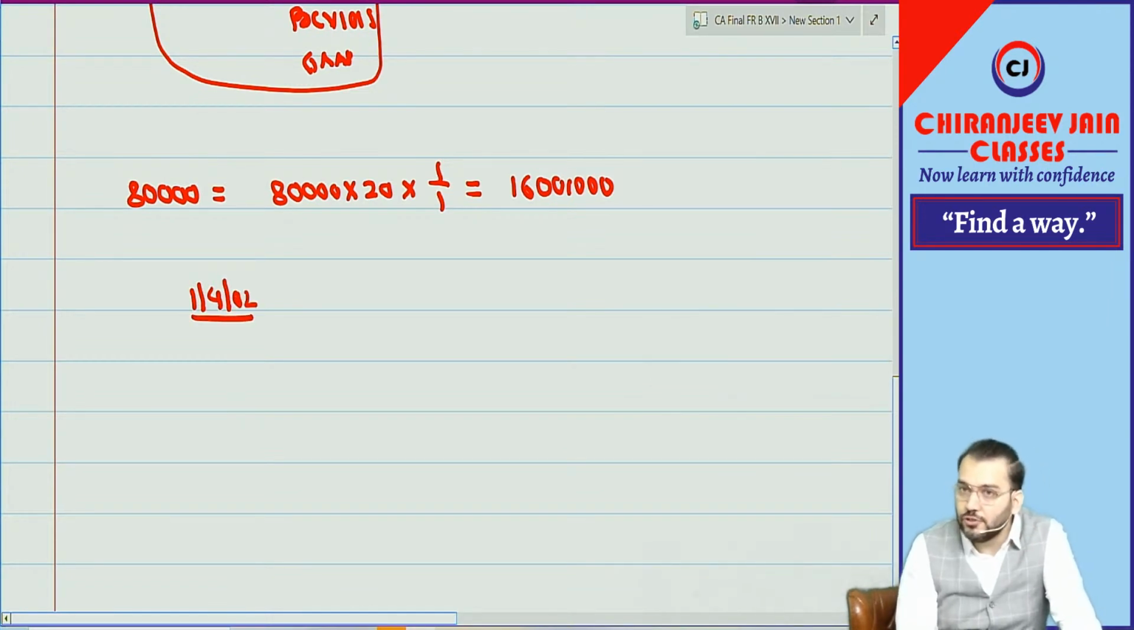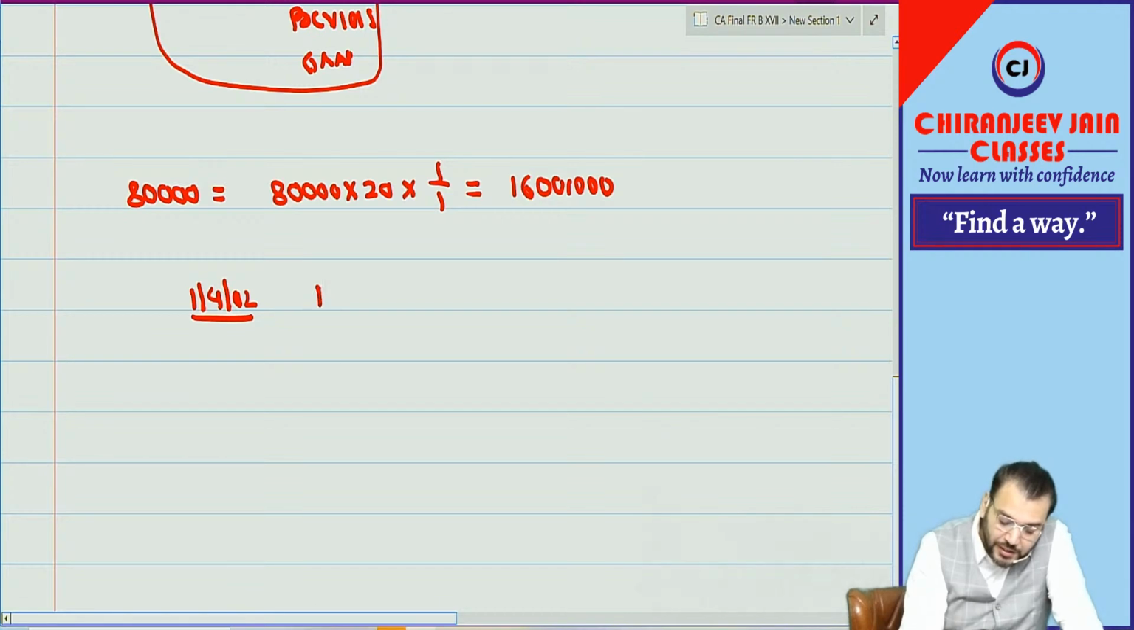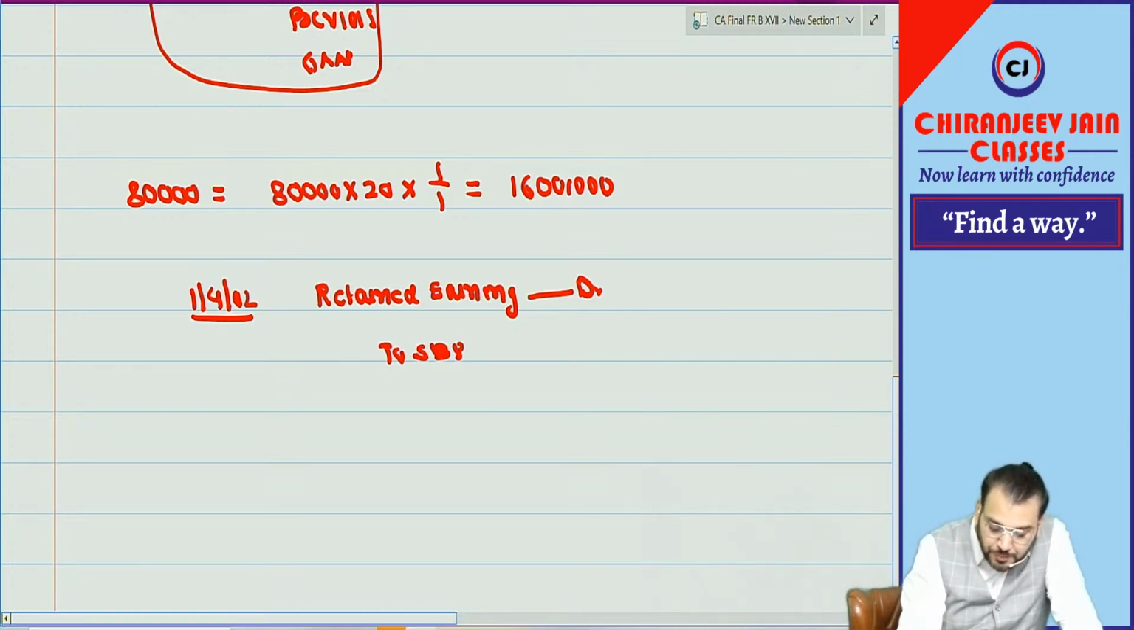On 1/4/2002, we will pass one journal entry. Retained earnings account debit, to SBP reserve, 16 lakh. This point, have you understood?